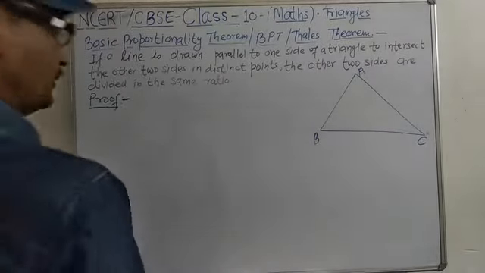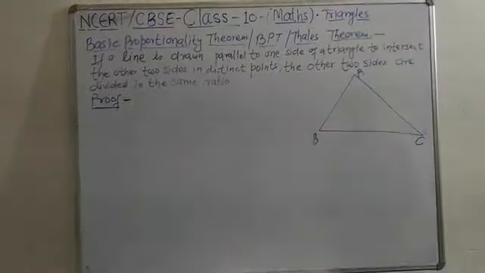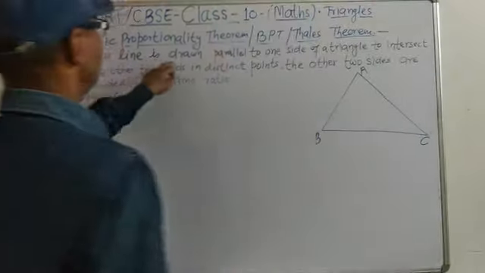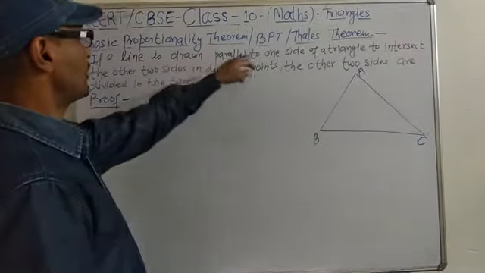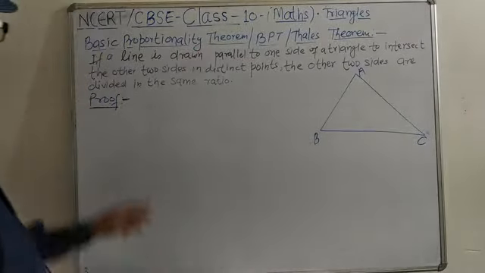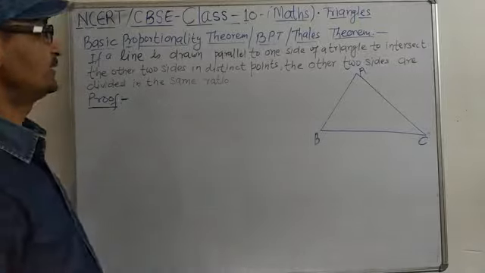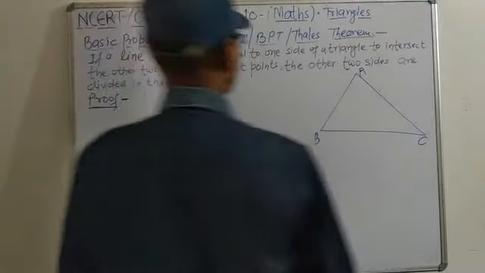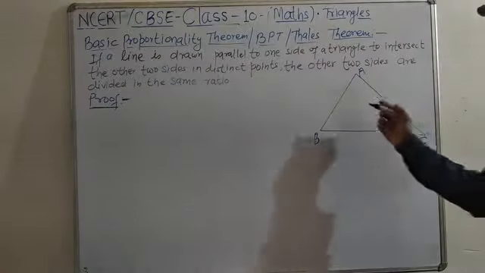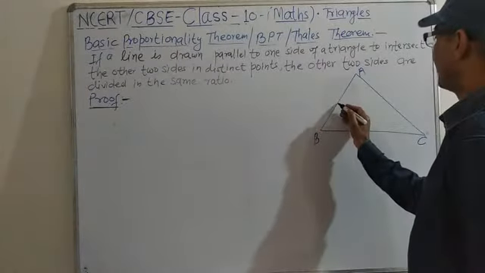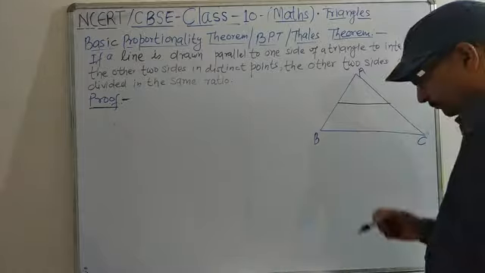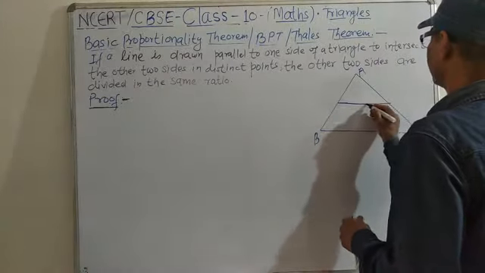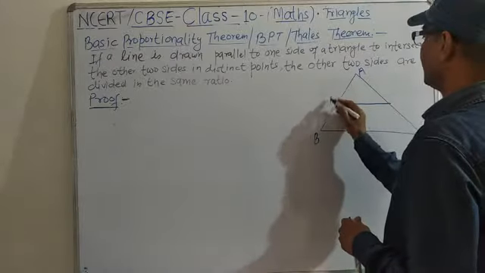So now look here. So we have one triangle ABC. The statement is this: if a line is drawn parallel to one side of a triangle to intersect the other two sides in distinct points, the other two sides are divided in the same ratio. That means कोई एक लाइन, एक लाइन यहाँ पैरेलल ड्रॉ किया, this line, and its name is DE.